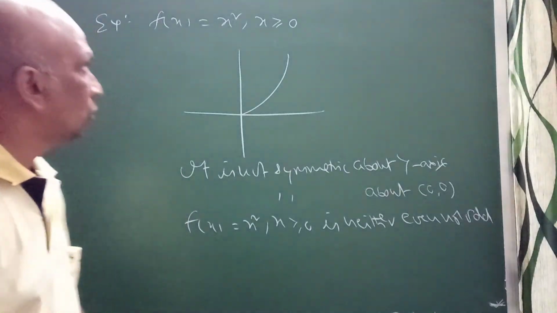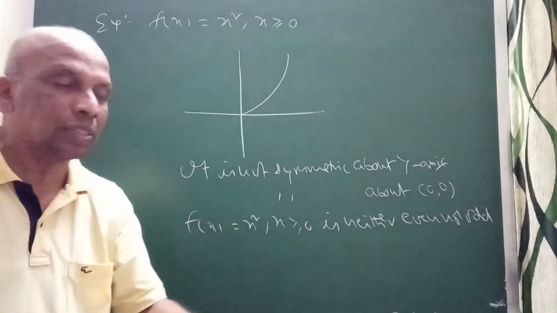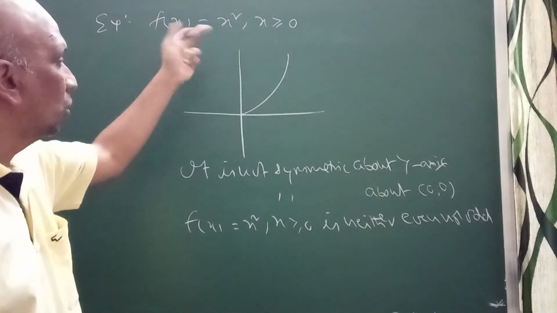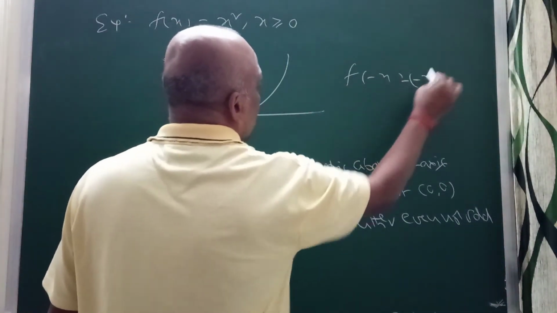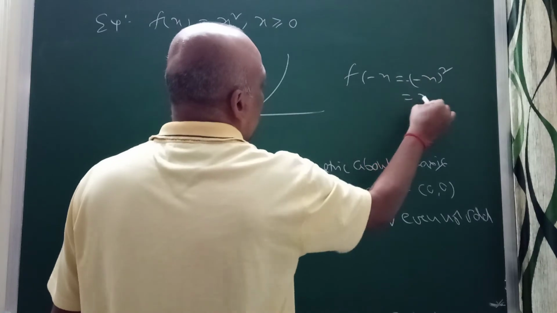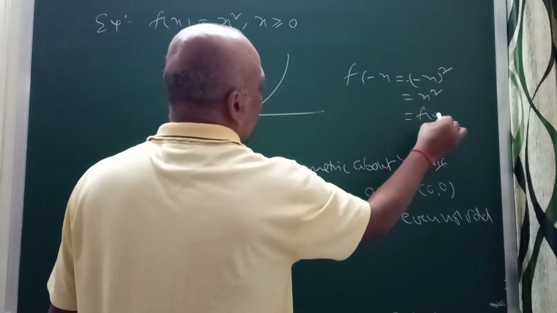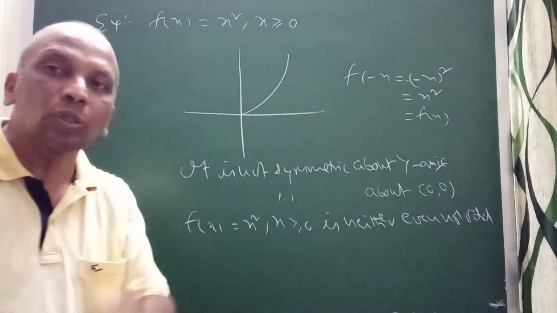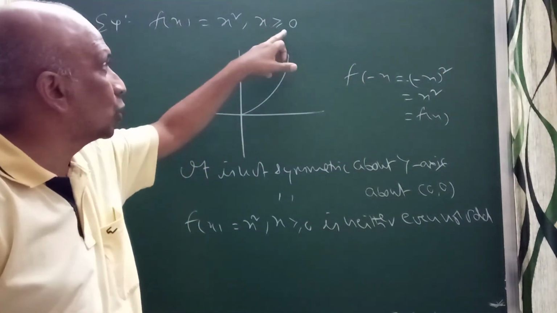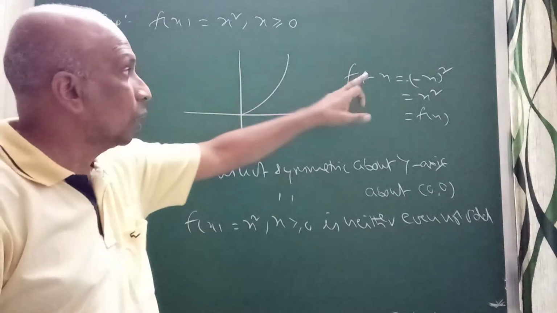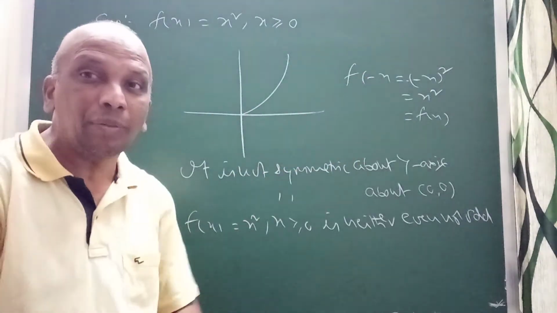Sir, why are you saying the rule is f of minus x equal to f of x? Take f of minus x equal to minus x whole square equal to x square. We got f of x satisfying this rule. Why are you not saying it is an even function? What is the rule? When you take minus x, x belongs to x greater than or equal to 0, minus x doesn't belong to the given domain.